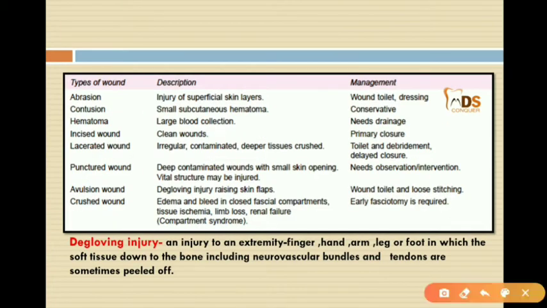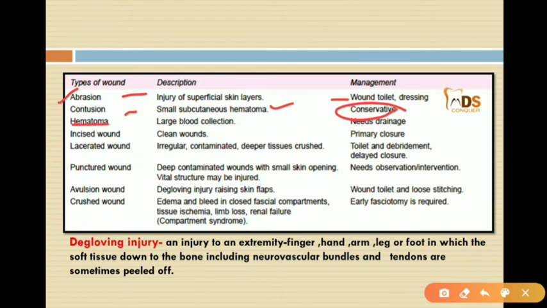So here the description of each thing is given. What is an abrasion? Abrasion means the injury of superficial skin layers. That means in abrasion only the superficial skin layers are involved. And here the management includes a simple dressing. Contusion means a subcutaneous hematoma is formed, and the management will be conservative management, with pharmacological management and heat dressings.